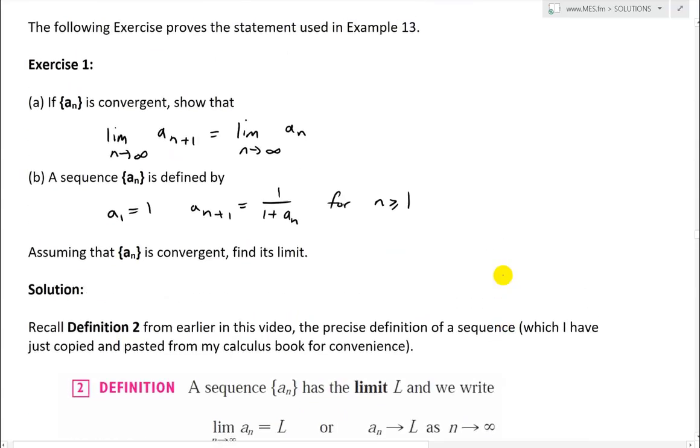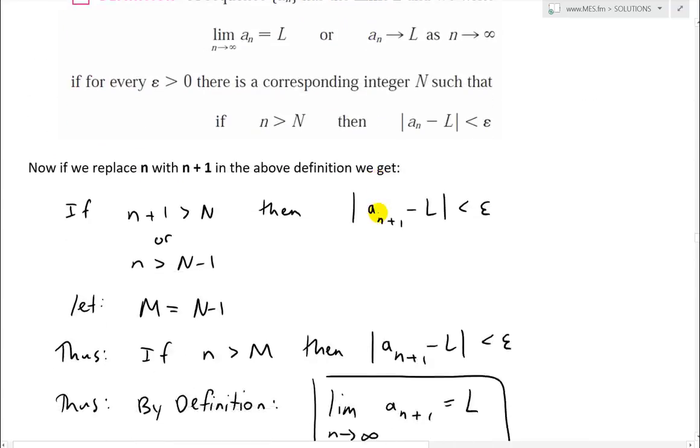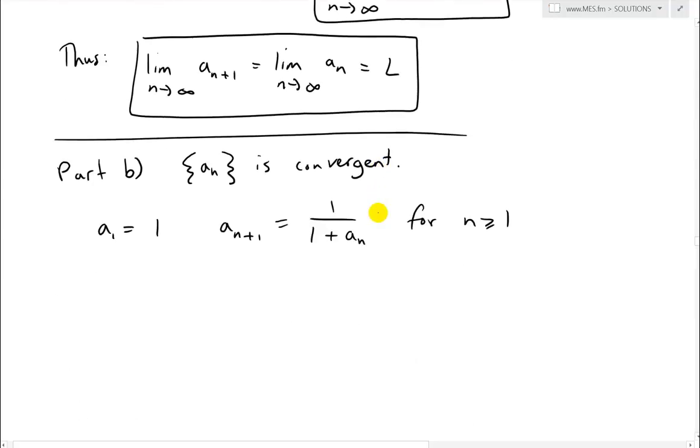Let's see if I wrote that correctly. Yeah, we have that written correctly. So since it is convergent, the limit as n approaches infinity of a_n equals the limit as n approaches infinity of a_{n+1}, again by part A, and these both equal L because it's convergent.